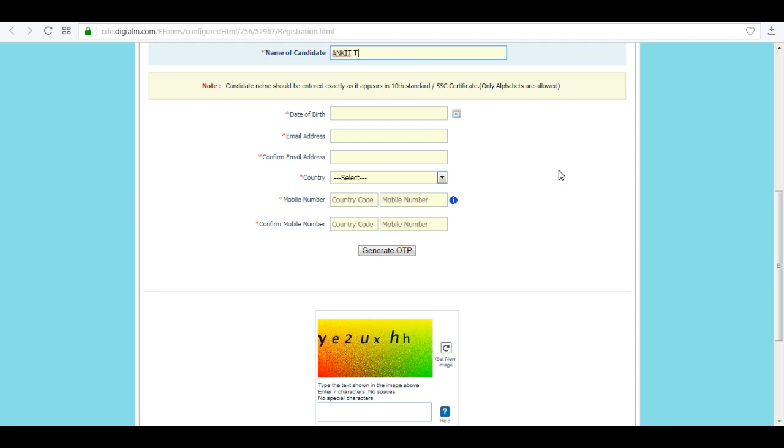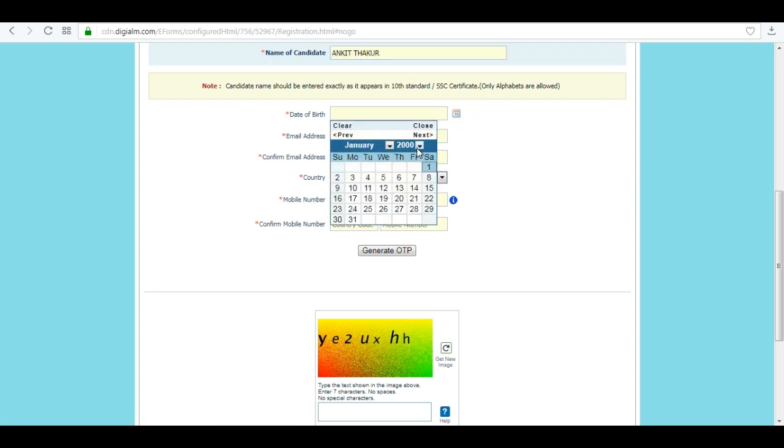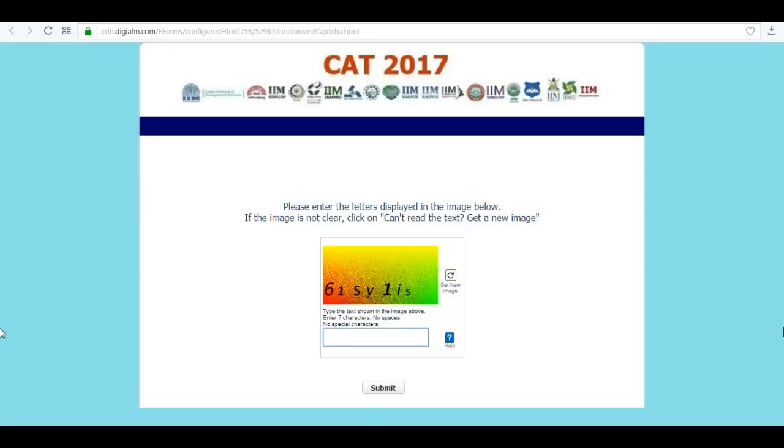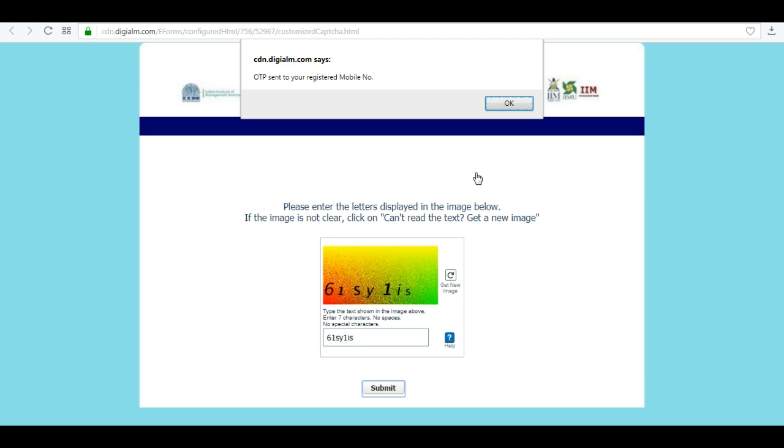Now enter your name. Enter your date of birth. Enter your email address. Confirm your email address. Select the country. Enter your mobile number and generate OTP. Fill the CAPTCHA code and click on submit.